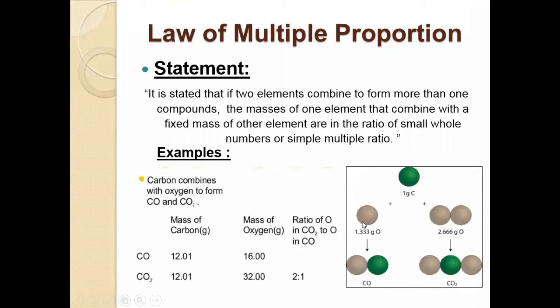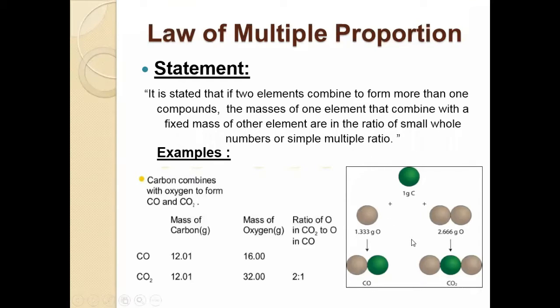The mass of oxygen is 1.333 gram. And when carbon combined with two oxygen atoms and forms carbon dioxide, the mass of two oxygen atoms is 2.666 gram. What is the law?